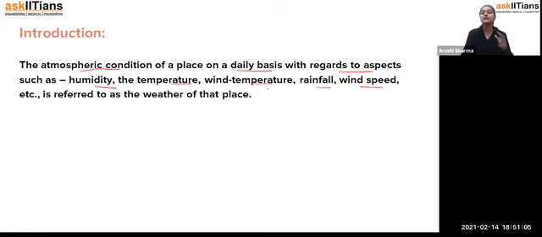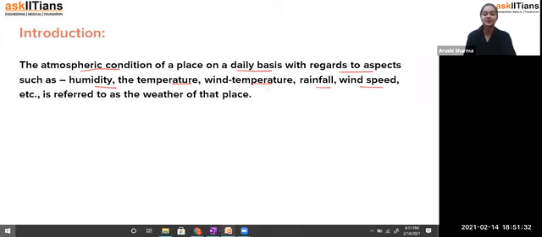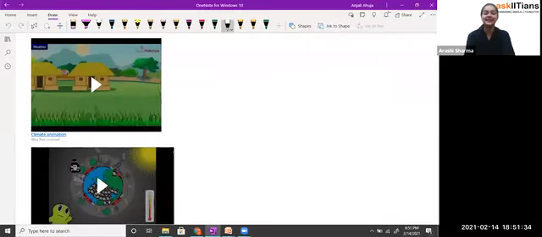They check all this data and then provide us the details of how the weather is, but it's not in the hands of human beings. It's a natural thing, so it could change at the very next moment as well. But we do have the data, and mostly it is correct, and on that basis we see whether we can plan something or not. For that, students, I'm going to show you one video, and I hope you will like it. So here it is.